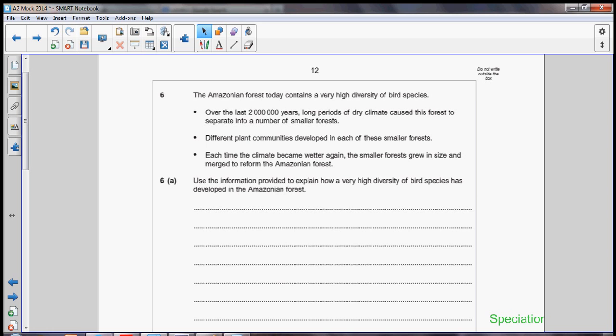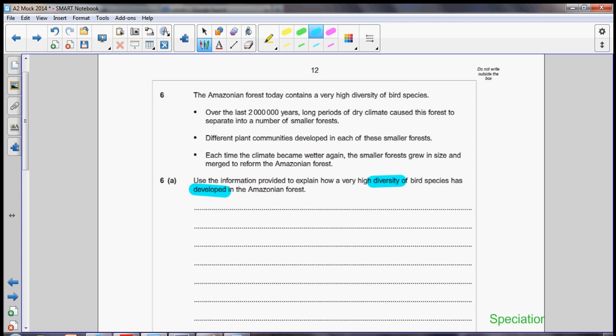It then says, use the information provided to explain how a very high diversity of bird species has developed in the Amazonian forest. Looking at this question, I can see that I've been given quite a bit of information, and if I take out my highlighter tool, I can see that I've been given information about separation of the forest into smaller regions, and that I've got information about different communities evolving, and then the smaller forests being formed back into a bigger forest. And I'm trying to explain how a very high diversity has developed.